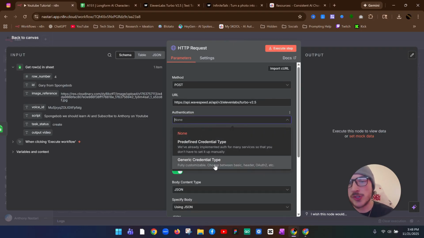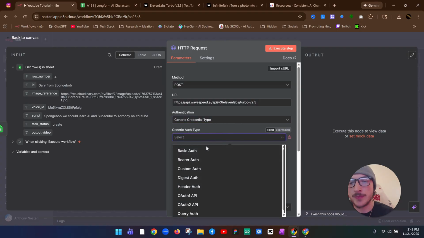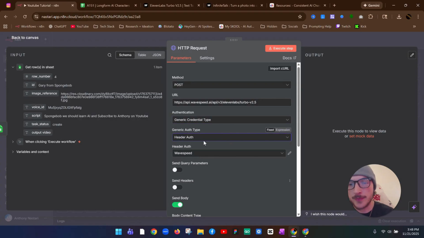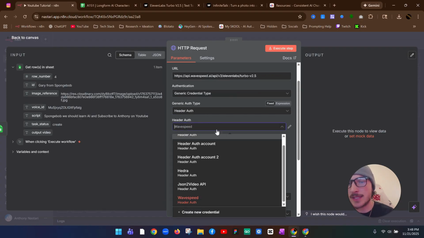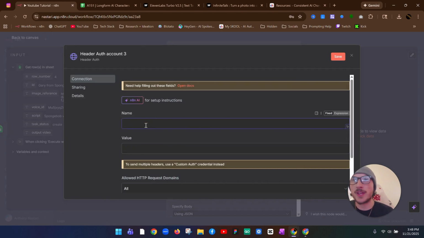Now before we execute any of this, you're going to want to come up here to the authentication, select generic, header auth. I already have mine connected, but you're going to have to connect your Wavespeed account. That way it can read information. What you want to do is create new credential. For the name, we could type in authorization with a capital A.